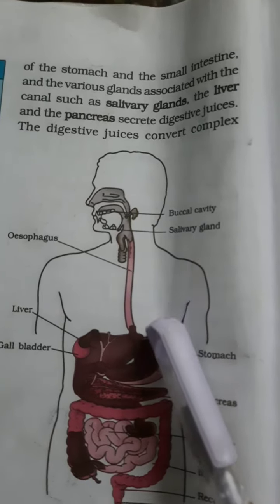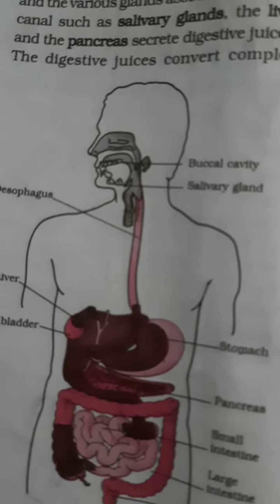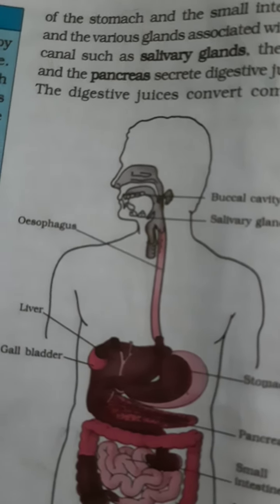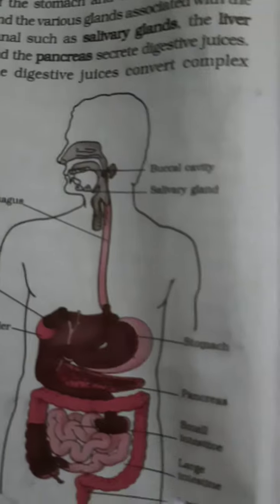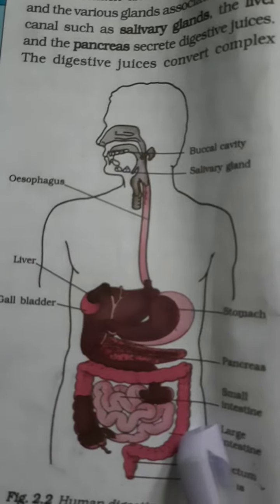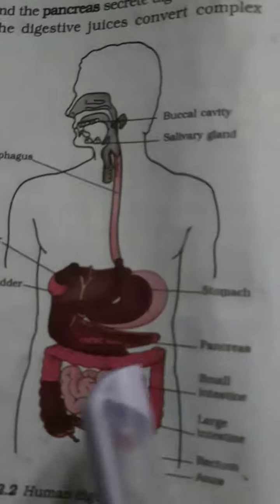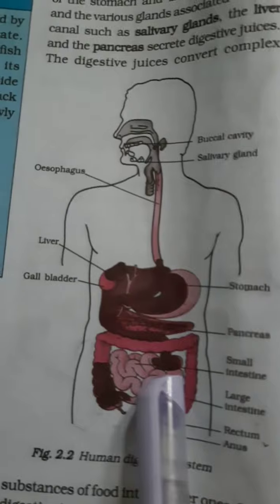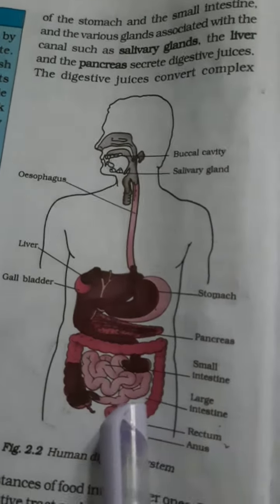From here it goes to the stomach. In the stomach, the proteins start to break down, and the stomach also churns the food. Juices are secreted from the liver and pancreas, which are helpful for digestion. Then from the stomach the food goes to the small intestine.